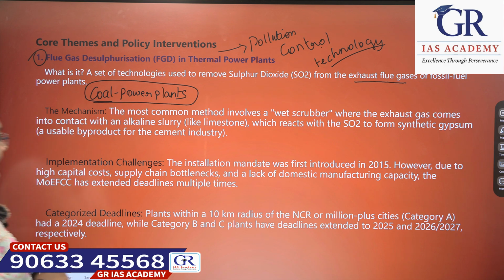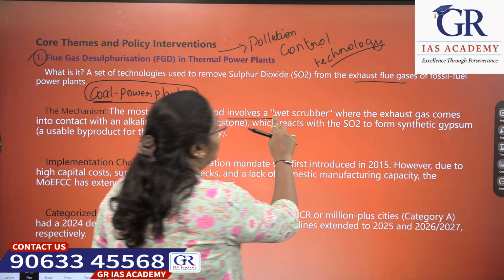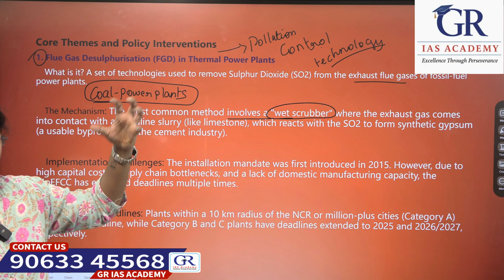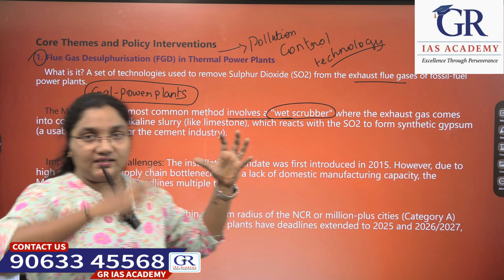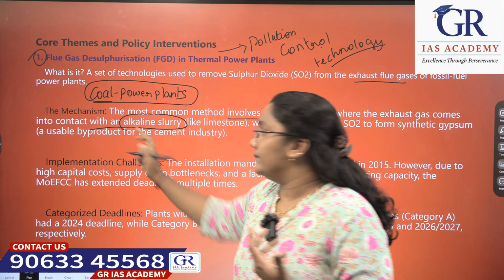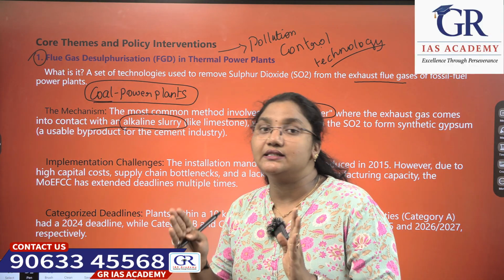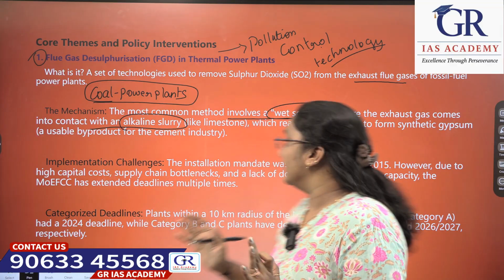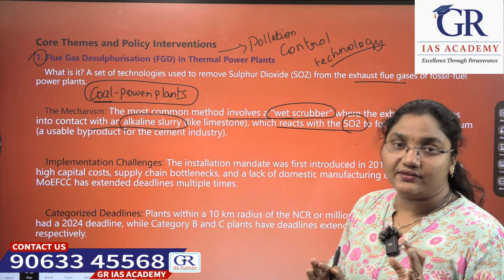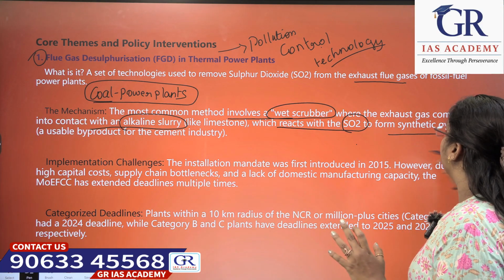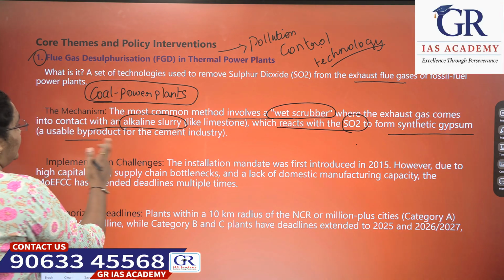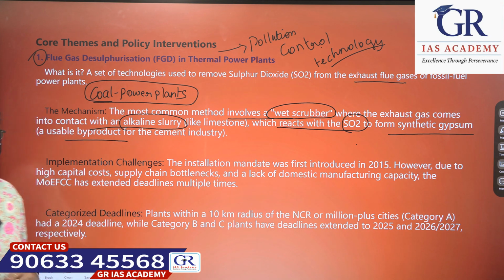So what is the mechanism? The most common method involves a wet scrubber, where the exhaust gas comes out into contact with an alkaline slurry, called limestone, which reacts with the sulfur dioxide to form synthetic gypsum. It forms synthetic gypsum, which is a useful byproduct for the cement industry.